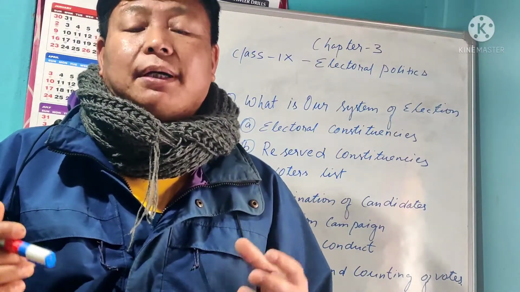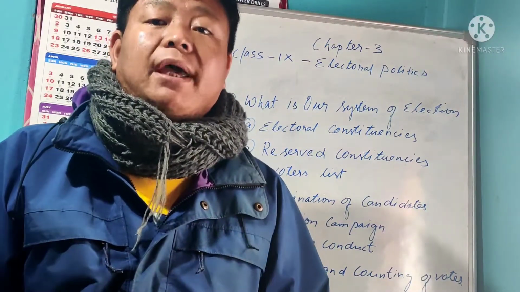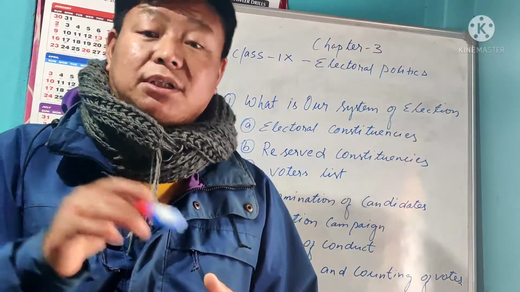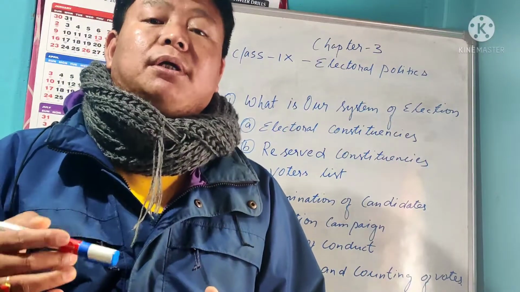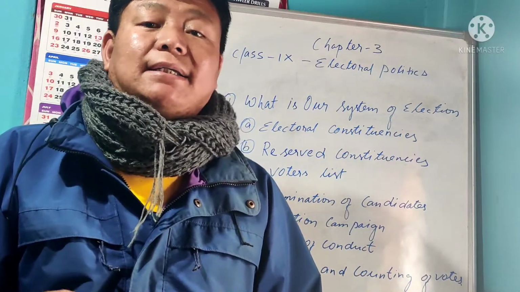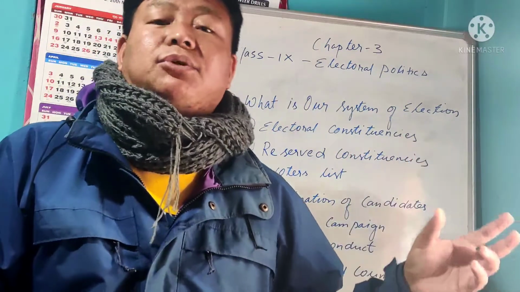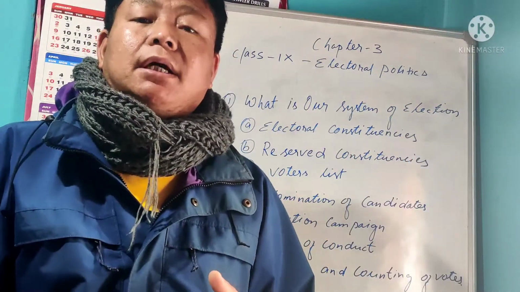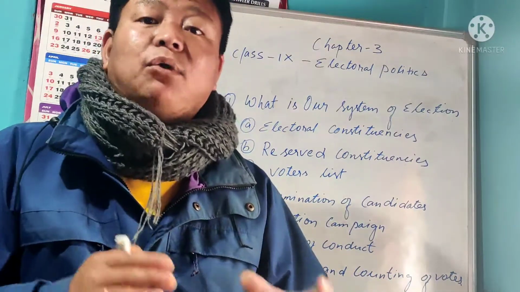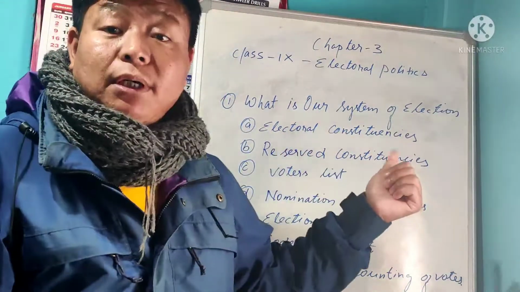For example, last time also I said that in Arunachal Pradesh, in Lower Subansiri, we have two MLAs. One is for Yachuli, that's one constituency, and Ziro Hapoli is the other constituency. Like in Ziro Hapoli, Tage Taki is there, and Yachuli, Pistana, Talo all come under the other constituency. Likewise in Arunachal we have 60 constituencies. That means 60 areas where leaders should be from that particular area. That's what we refer to as electoral constituencies.